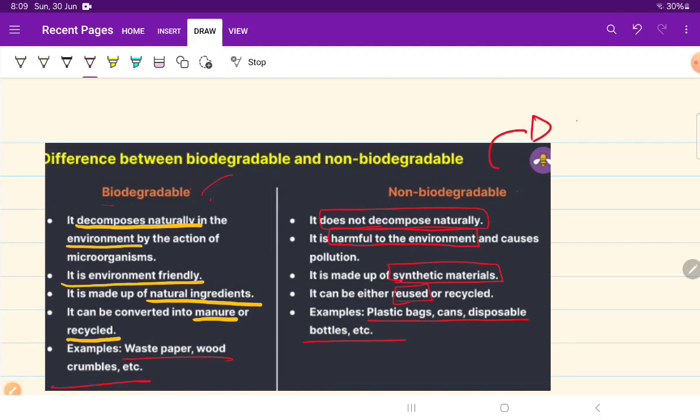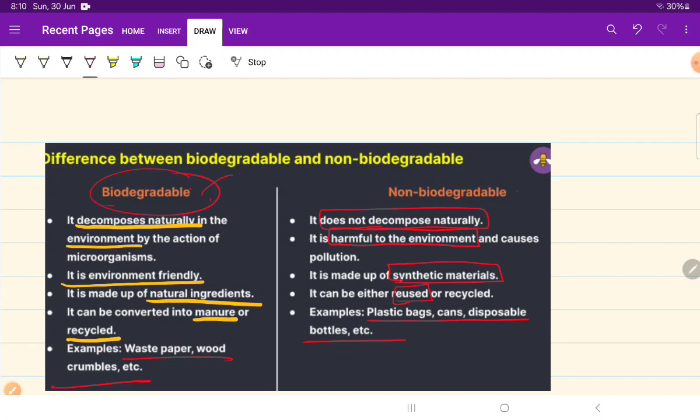Now, the biodegradable and non-biodegradable. This is the topic which is asked this time in the board for 2 marks. For this time it is asked in the 2 marks. So you have to learn, because this is most important, and there is a chance that it will be asked in the future also. Now the biodegradable. You know the biodegradable and non-biodegradable words.